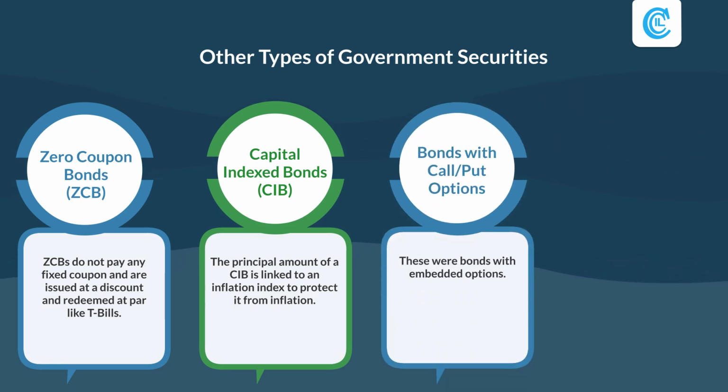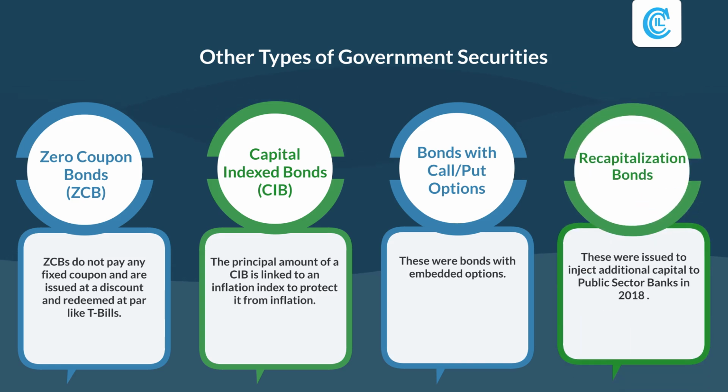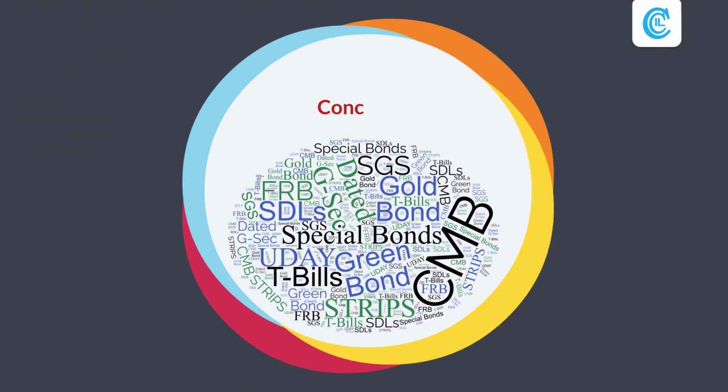Bonds with call or put options. These were bonds with embedded options. Recapitalization bonds. These were issued to inject additional capital to public sector banks in 2018. Thus, over the years, the central and state governments in India have raised funds using a wide variety of instruments catering to different investor groups.